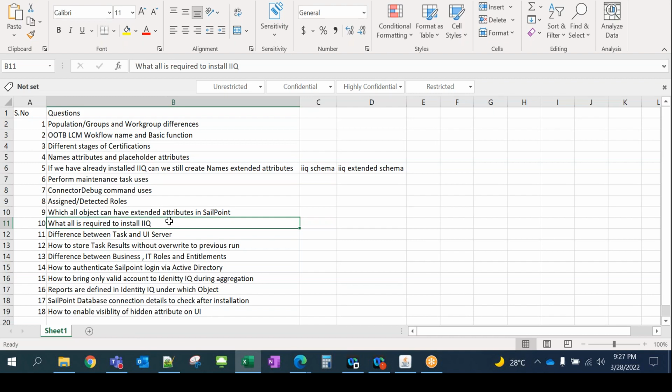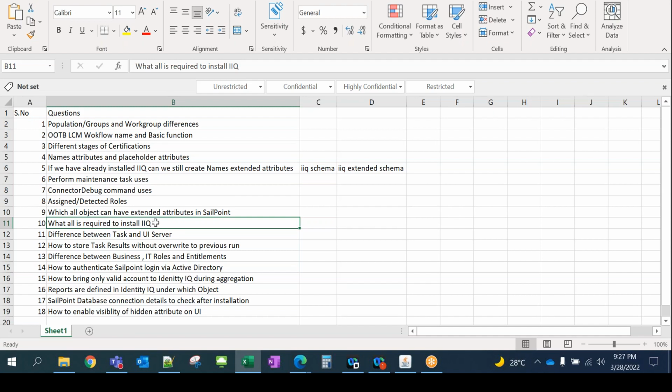So it's not only about IIQ. It's a very general question for any application. When we want to install any application, we need one database where the data will reside. That's the first important thing. Second is the application server where the application will run, so it needs a platform. Third is the operating system, because on top of the operating system we are going to have the database or application server.